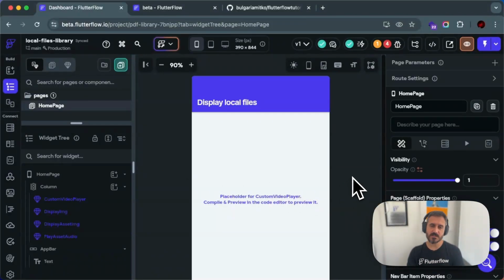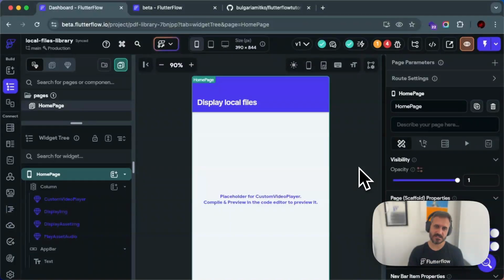Great. And what are the differences between dependencies that you import in your custom code and libraries? So dependencies are packages in Flutter which are already built and you can use in your custom code. You can use them as an action, you can use them as a widget. But libraries are actually projects inside Flow that can have custom code. It will also import custom code, and it will import API calls, and a lot of things, almost everything that you have in the project will be imported in the other project when you import a library.